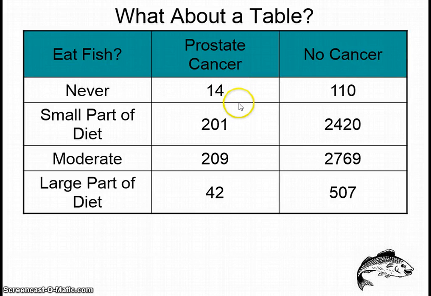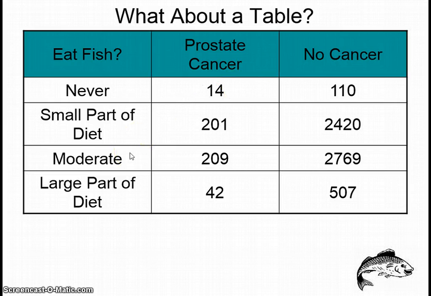There's been some anecdotal evidence of that. Well, here's some data for you. We have men who have told us how often they eat fish, 4 different categories. And we tracked these men for a long, long time, and we tracked how many got prostate cancer or not. So we can't really compare one list to the other because we have 2 different variables here.